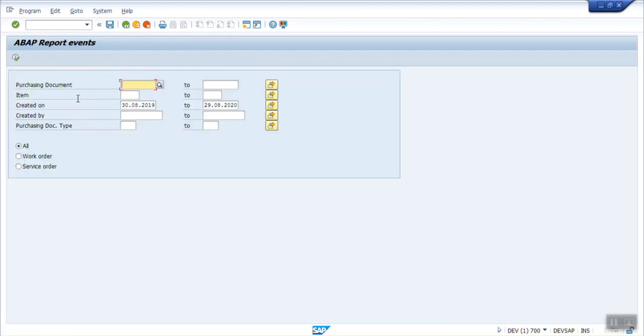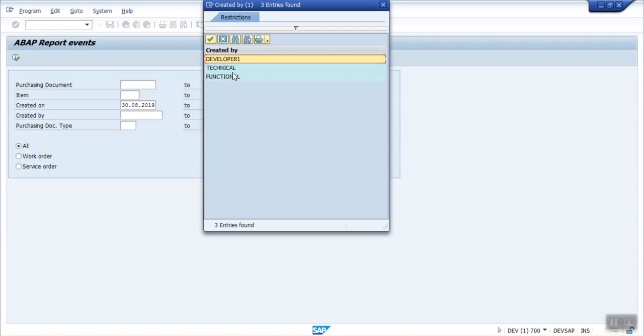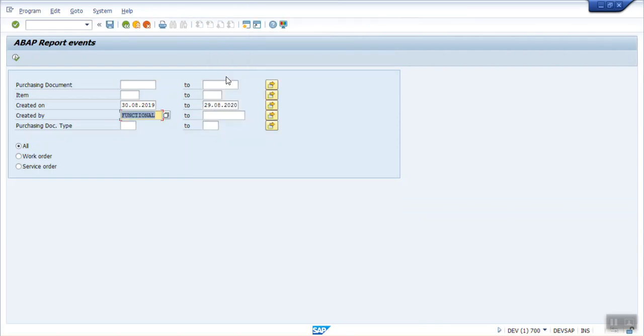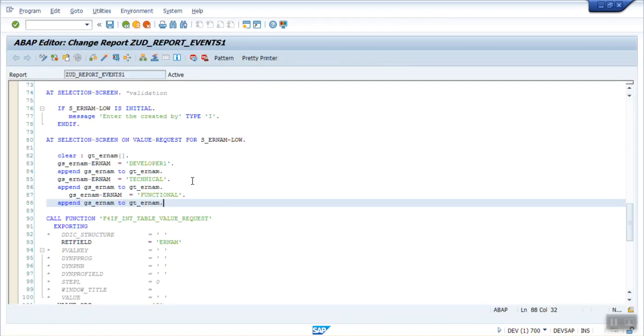If you execute, as soon as I press F4 or I click on this icon, I can see values from that logic here. Through this we can pass the value to the selection field. So this is called the at selection-screen on value-request.